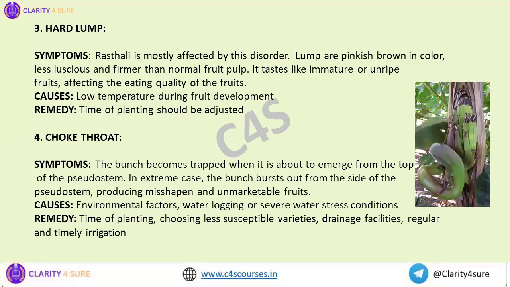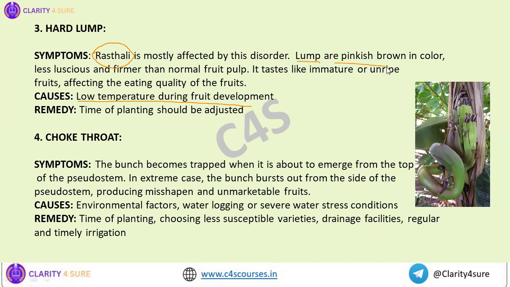Next two disorders of banana are hard lump and choke throat. Hard lump, again, a very important factor that you need to remember is the Rasthali variety. Okay, hard lump. Rasthali variety is mostly affected by hard lump. And why does hard lump appear? That is low temperature during fruit development. So if there is excessive low temperature during fruit development, then what will happen? Then there will be lumps in the fruit.